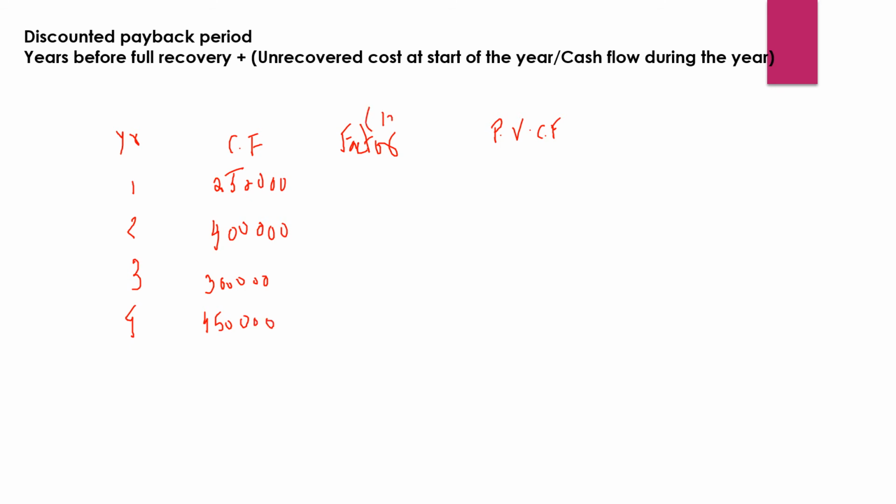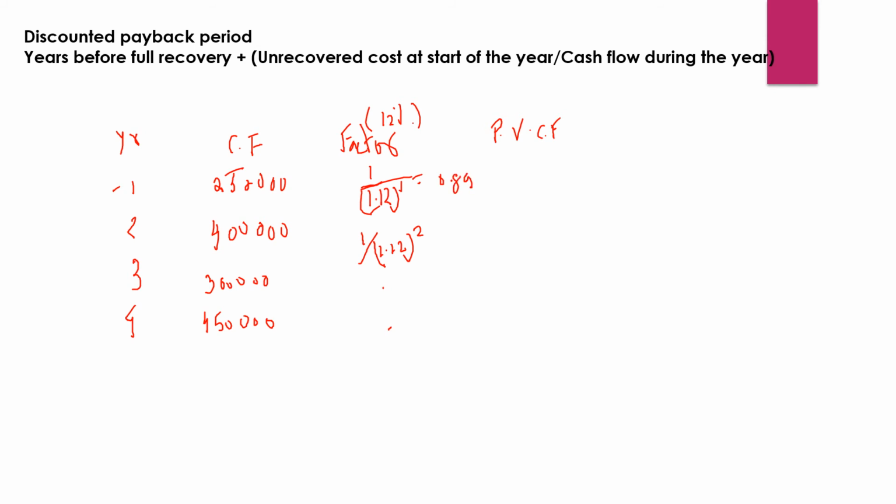the 12% present value factor. Right? So we will be doing 1 divided by 1.12 to the power 1 for the first year. And for the second year, 1 divided by 1.12 to the power 2, right? Then so on, it will be 3 and then 4. Okay, and these come out to be how much? It comes out to be 0.893.